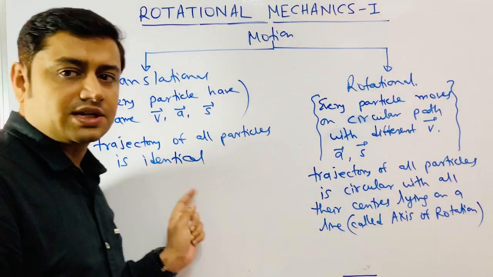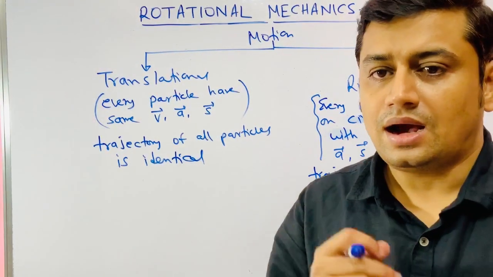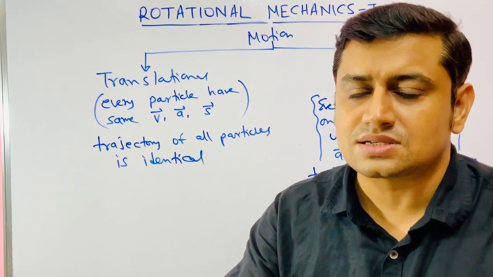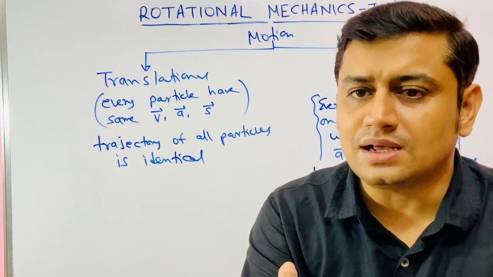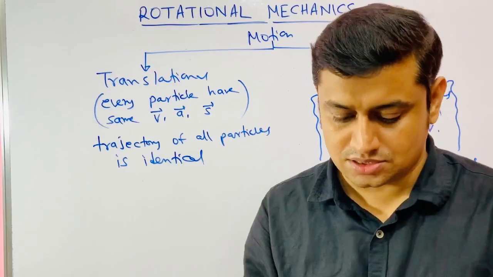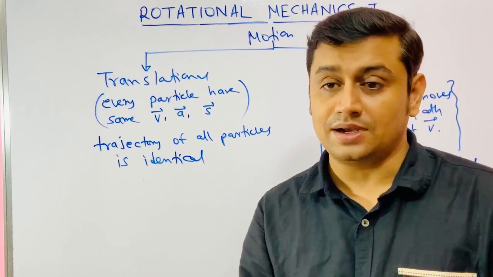Okay. So in the translational case, if I say the velocity of the particle is this, that means any particle's velocity is the same as the entire body's velocity.